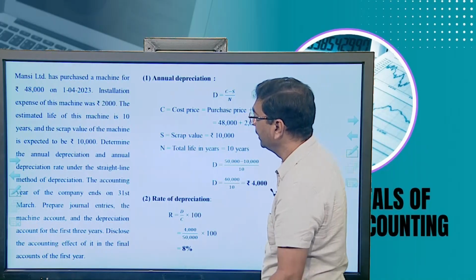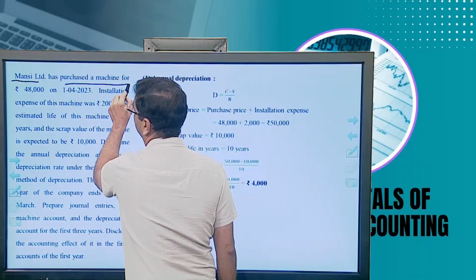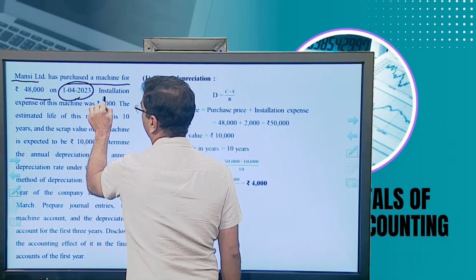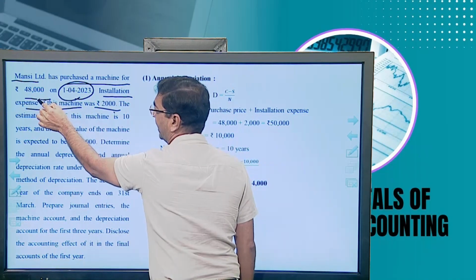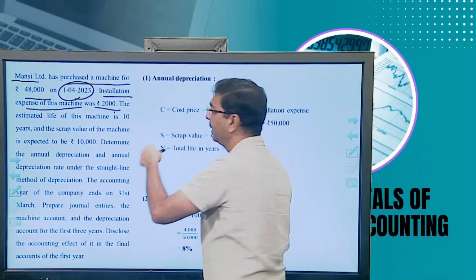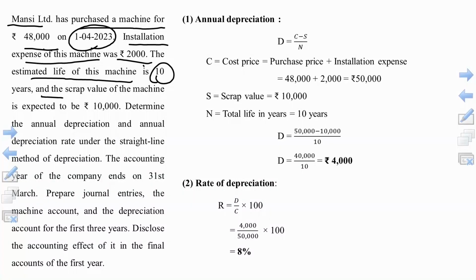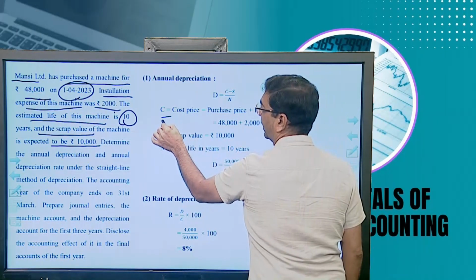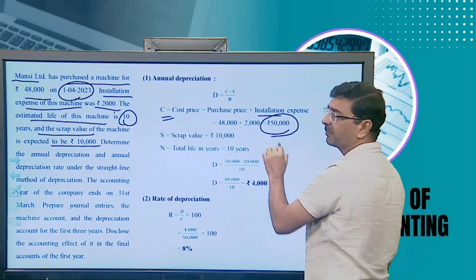Now this is the example. I'll tell you how this example will be prepared. Mansi Limited has purchased a machine for rupees 48,000 on 1/4/2023. Installation expenses of the machine are 2,000, so that has to be added, as I mentioned in the previous slide. The estimated life of this machine is 10 years, and the scrap value is expected to be 10,000. So we have all the values. First, we have to identify the cost price. Cost price is purchase price plus installation expenses, so your cost price is 50,000.